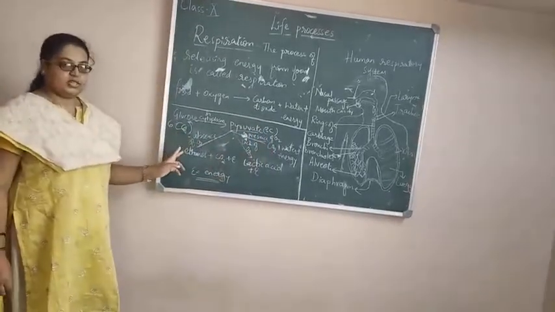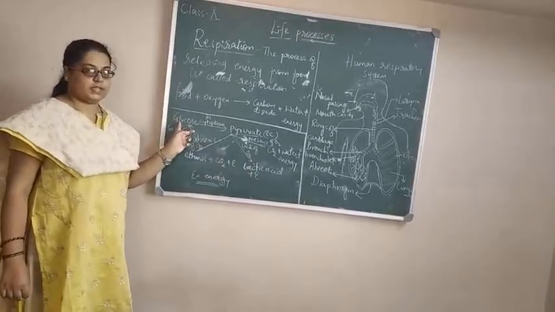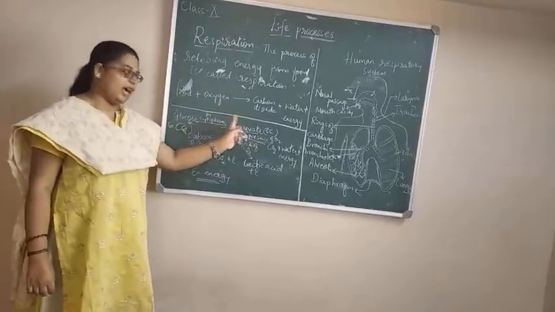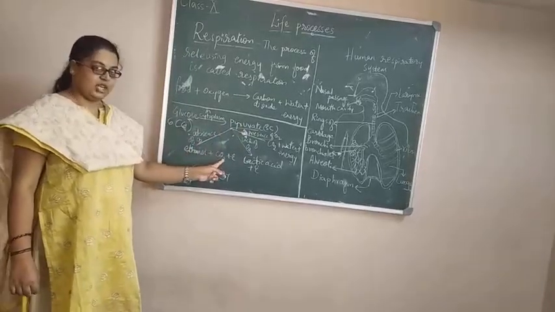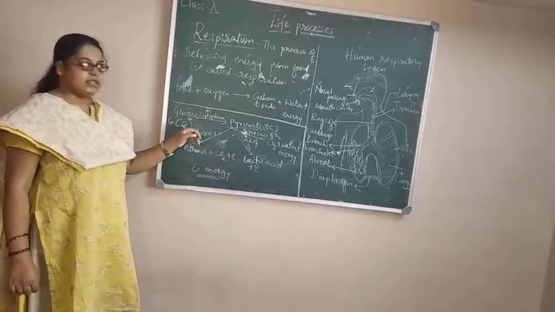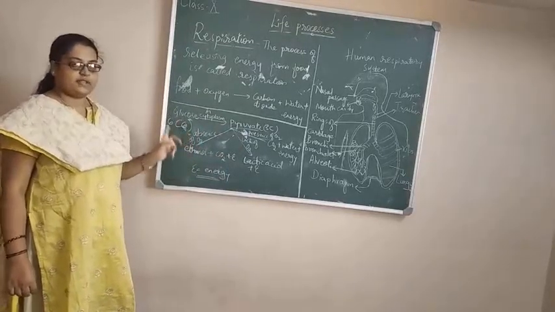In a single-celled organism, complex food is converted into simple pyruvate. Again, pyruvate is converted to ethyl alcohol or ethanol with the release of carbon dioxide and energy. This is in the absence of oxygen. This is the first pathway.